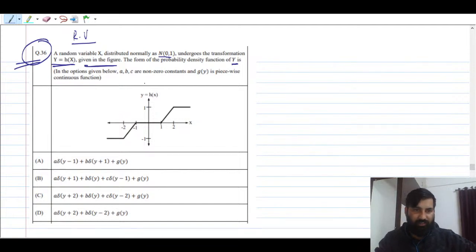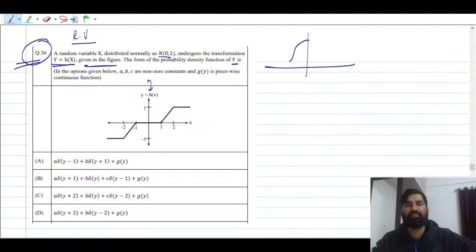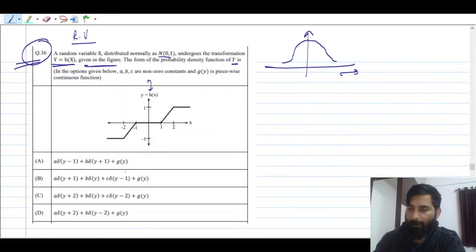As you can see here, if you take a look at Y, and X is nothing but a random variable which is normally distributed. So if you try to look at the density function of the normal distribution for the random variable X, this is the density function. The mean is 0, and this is the Gaussian kind of situation, right? Now what you have to do here is there are options like first option, second option, third option.